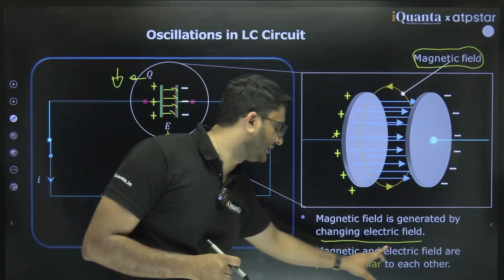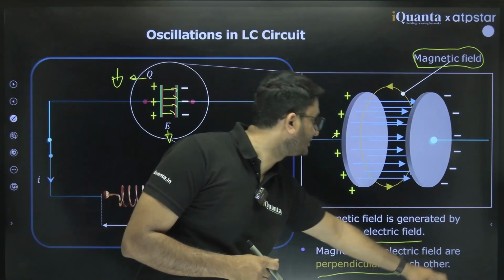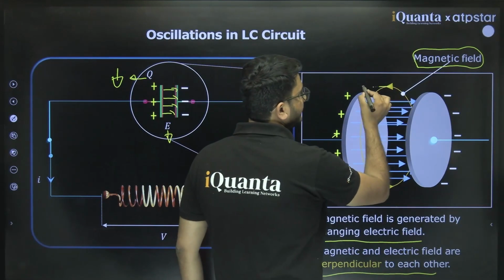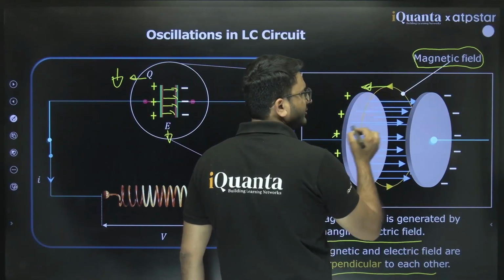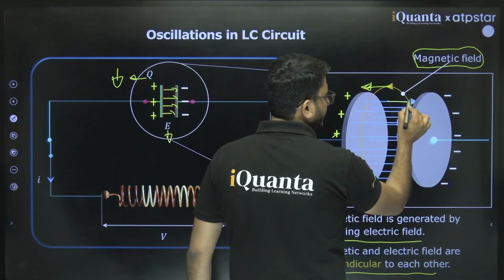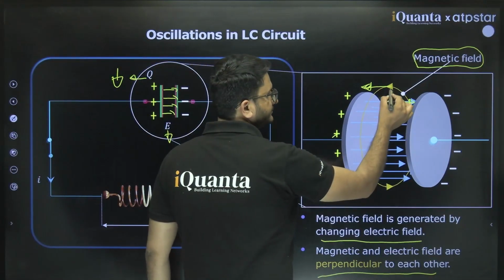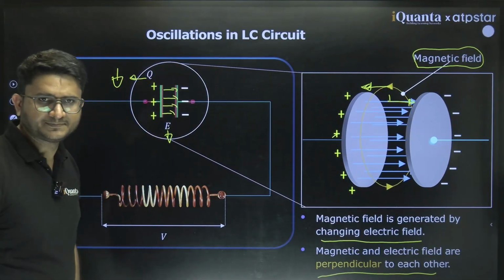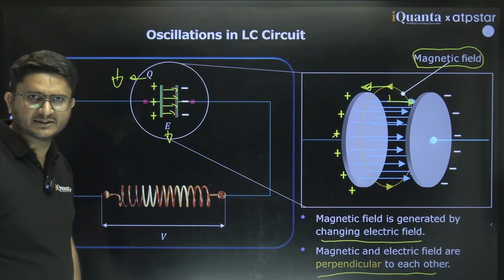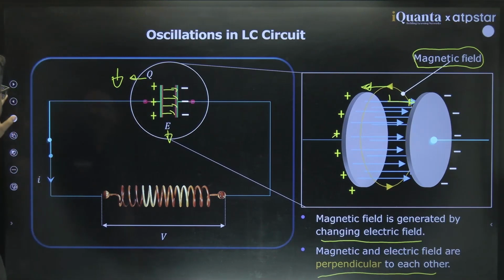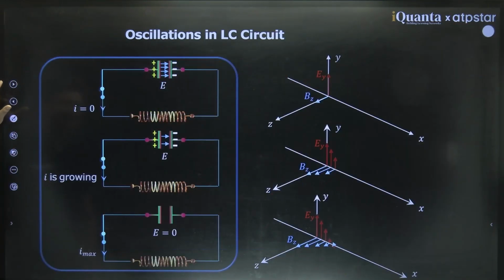And magnetic and electric field are perpendicular to each other. This we can see. The magnetic field is in this direction because it is circular, and the electric field is in this direction. They are making a 90-degree angle with each other. Now let's analyze.